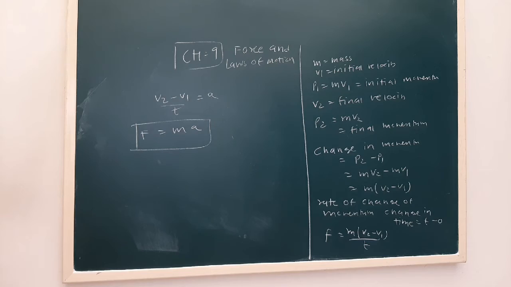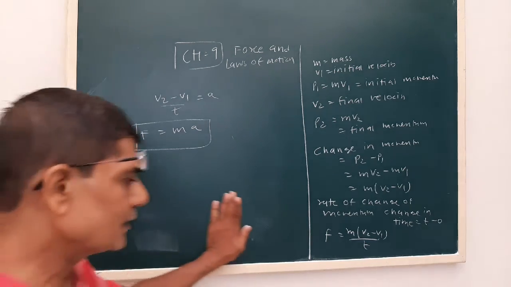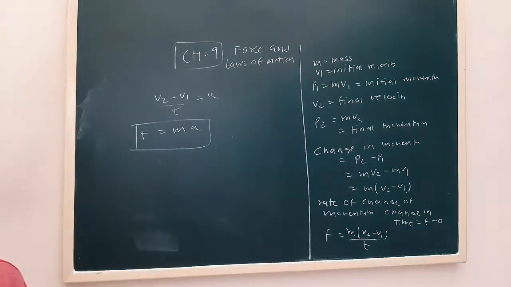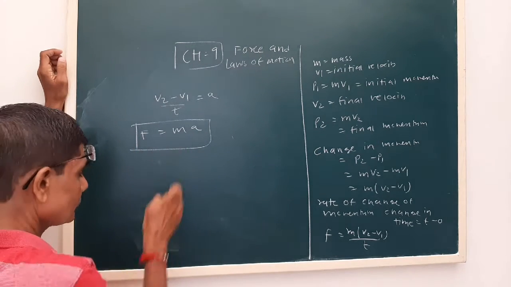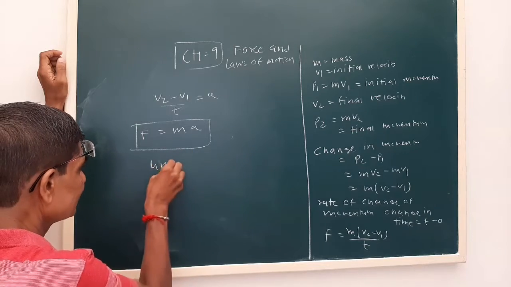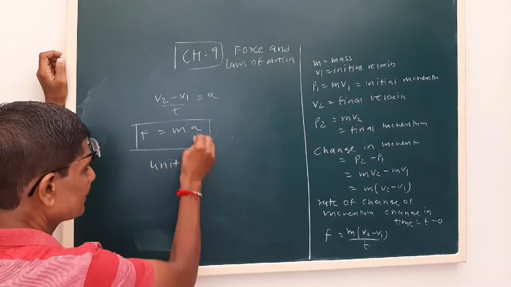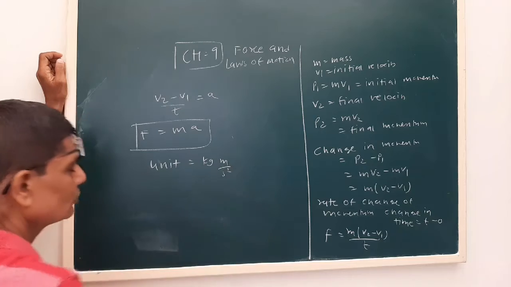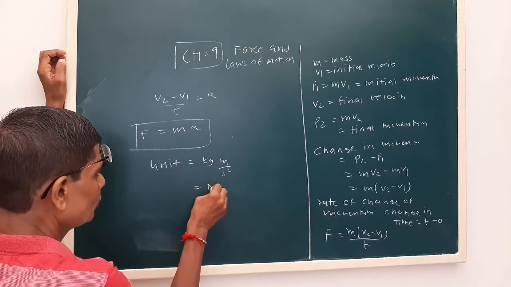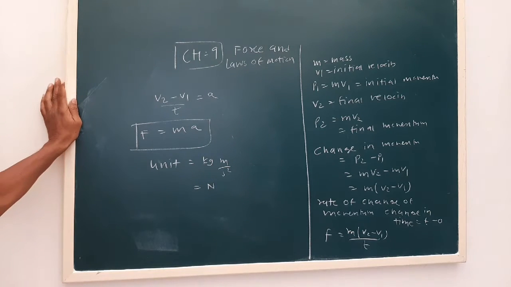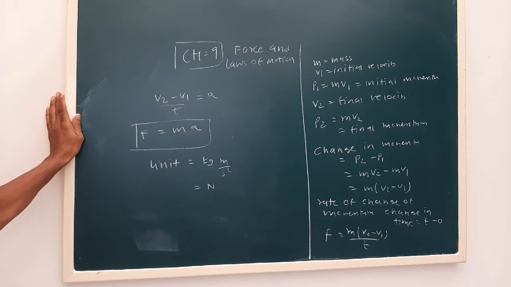As I told earlier, whenever we come across a new quantity, we should ask for the unit and dimension. What is the unit of mass? It is kg. The unit of acceleration is meter per second square. This kg meter per second square is called Newton, in honor of the scientist Newton. So this is about Newton's second law of motion.